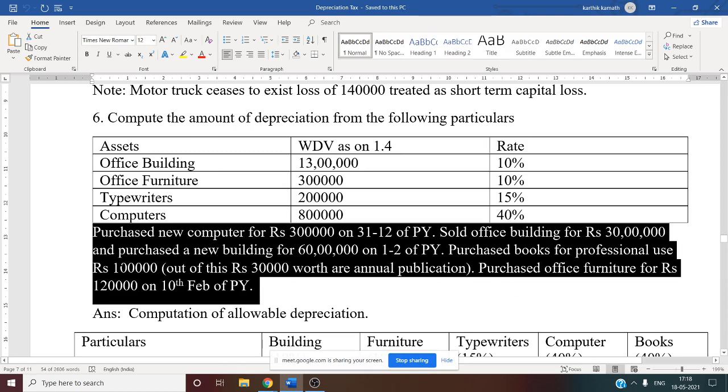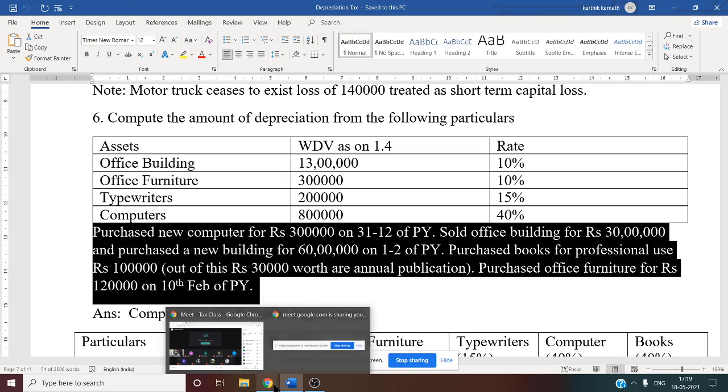Total amount is given 1 lakh including 30,000. So 1 lakh we need to consider. This is also on the same date. And purchased furniture, 1,20,000 on 10th February of previous year. Again, furniture also you need to give half of the depreciation.